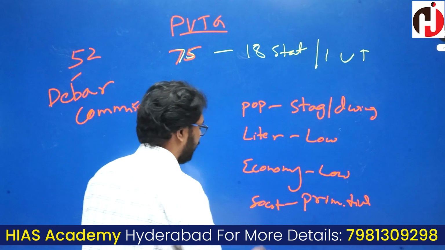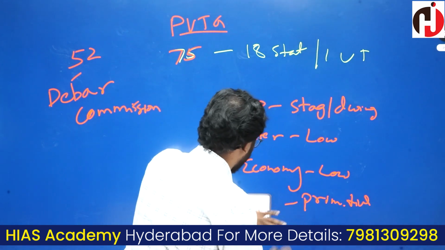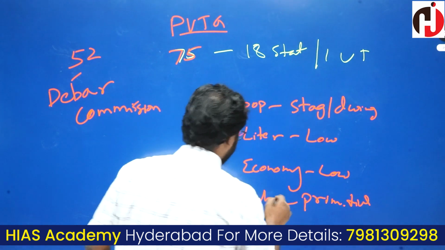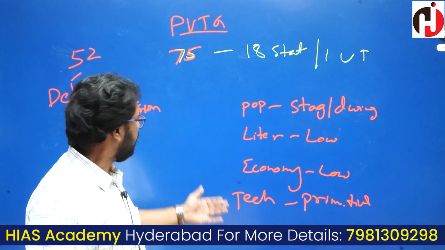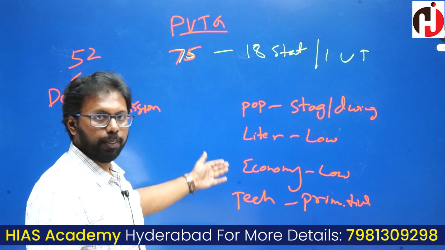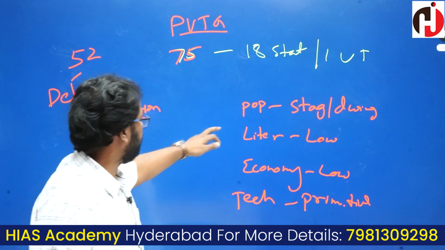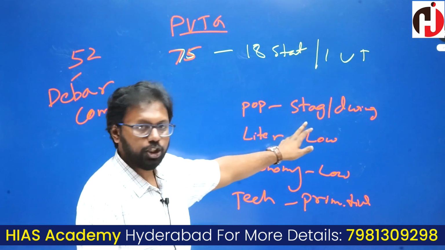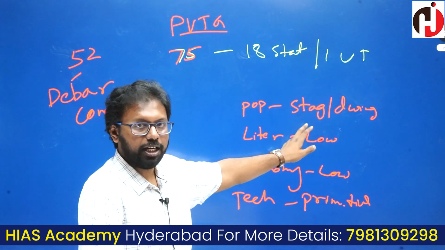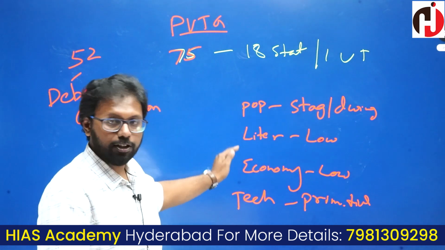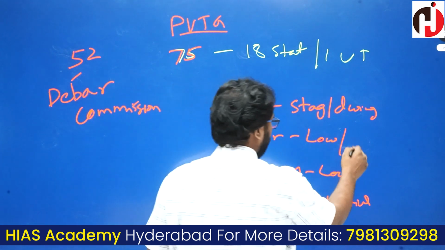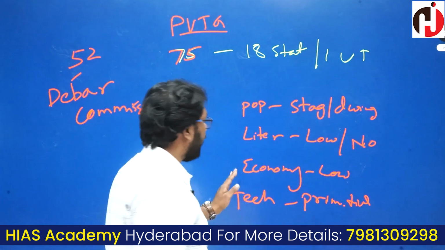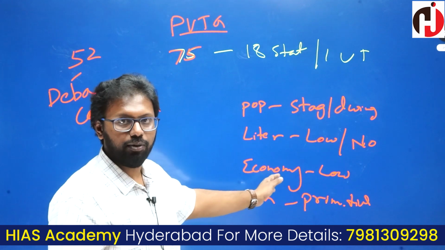Or the type of technology, you can say not a society but technology. The technology they follow is primitive technology for any purpose. These are the 4 criteria used to identify PVTGs. One is population, which may be either stagnant or dwindling. The level of literacy is very low, or no literacy at all. And the economy is very low.